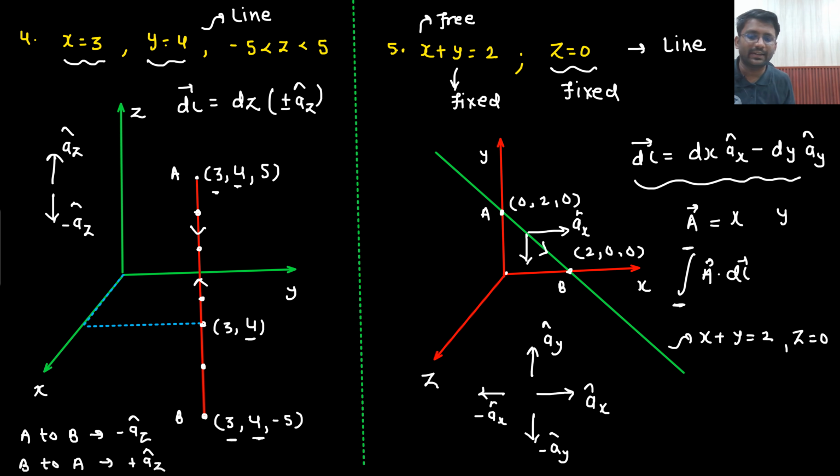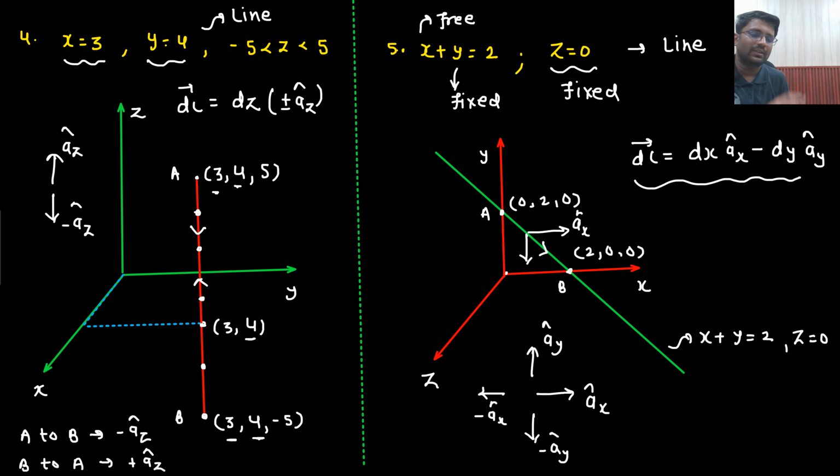As of now, we are writing down the dl vector in this manner, it is fine. But when we study integral calculus, at that time I will write down my dl vector as dx ax cap plus dy ay cap only. There I will not even think of a negative sign. Always positive sign I will write down. Everywhere positive sign I will be putting up. I will give you the reasoning there. No matter in whichever direction you are moving, whether x is increasing, y is increasing, x is decreasing, y is decreasing, you don't need to care. The limit will take care of it. X is going from 0 to 2, that means x is increasing, so dx is positive. Y is going from 2 to 0, that means y is decreasing, so minus dy you are getting here. So the limit will take care already. So here you put plus dy, limit will take care.